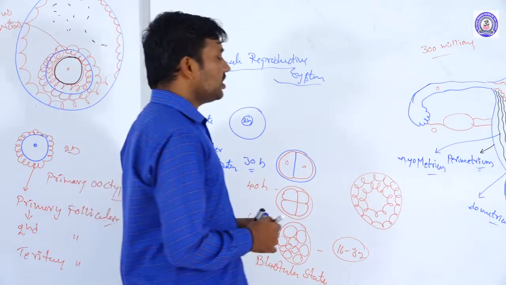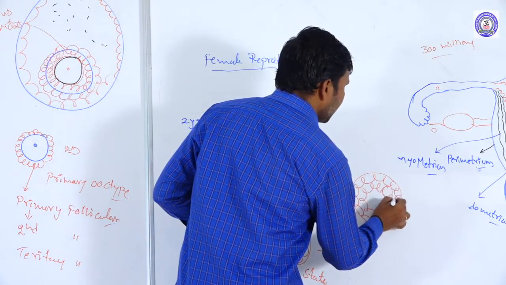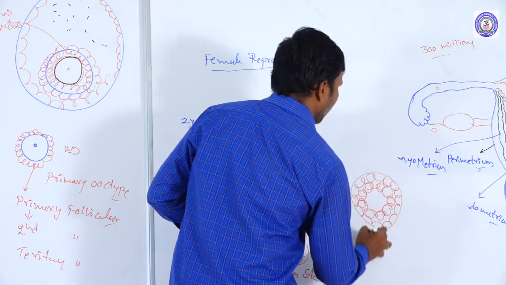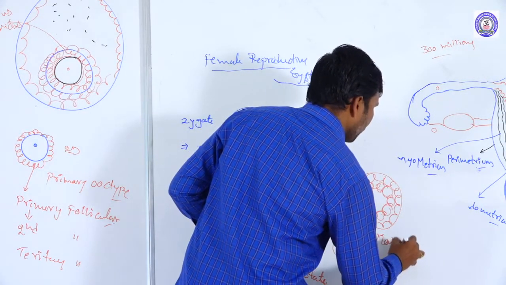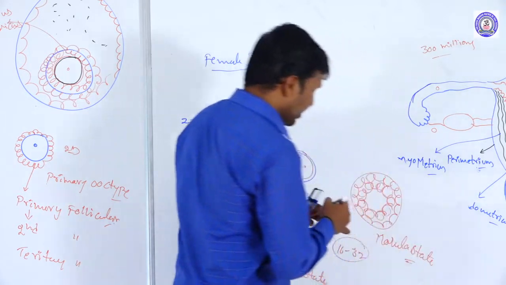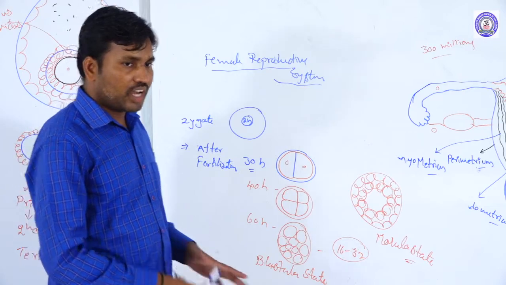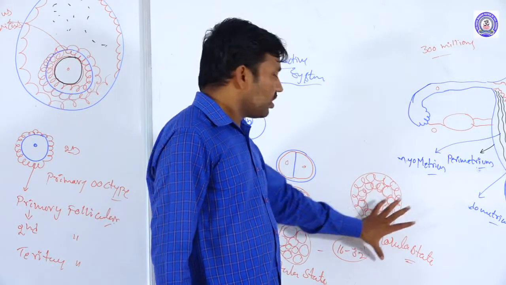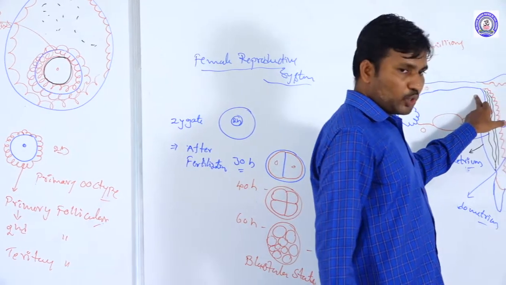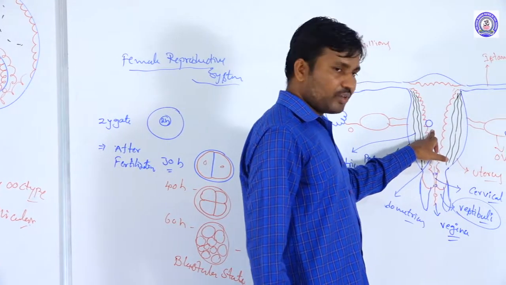This state is called the morula state. The morula structure is formed, and it is transferred through the fallopian tube and finally reaches the uterus.